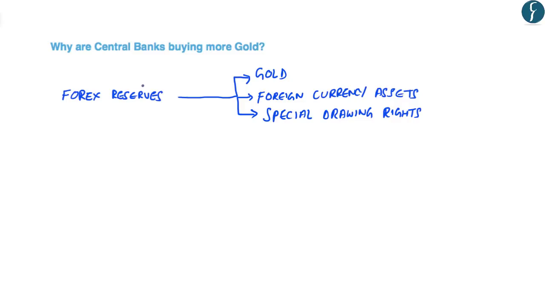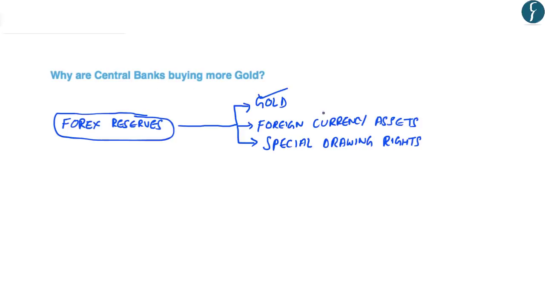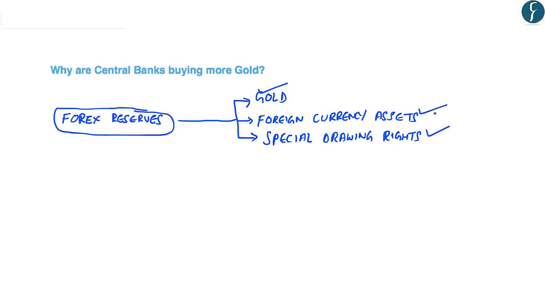So let us understand why the central banks are buying more gold this time. The foreign exchange reserves of a country or a central bank include gold, foreign currency assets, and special drawing rights. The foreign currency assets can include the treasury bills of other countries. For example, the RBI buys the US treasury bills by using dollars. Regarding the special drawing rights, you should note that it is a special reserve asset which has been created by the IMF, the International Monetary Fund.